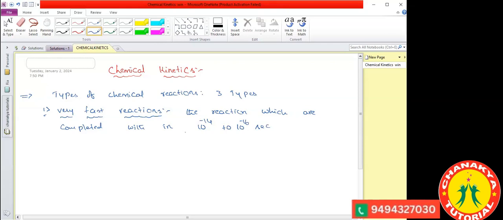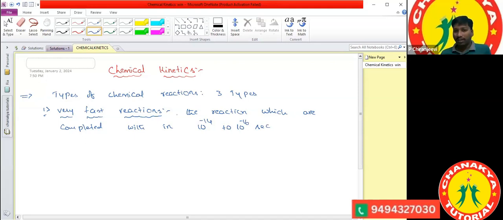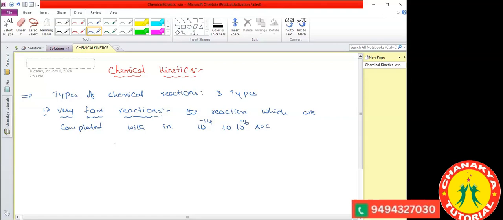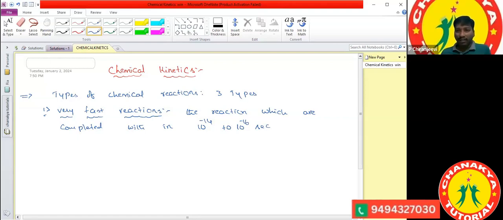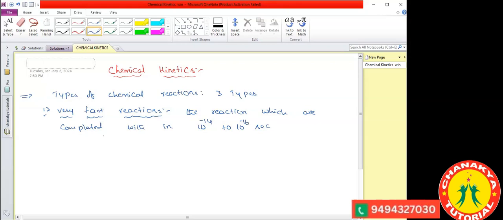Sodium reacting with air when it is kept outside. Okay, that is also an example. Are there any other reactions? In the laboratory, you are going to do experiments nowadays. Ritu, you already did some practicals. Otherwise, you have to start the practicals. We have done some estimation values and all, sir.